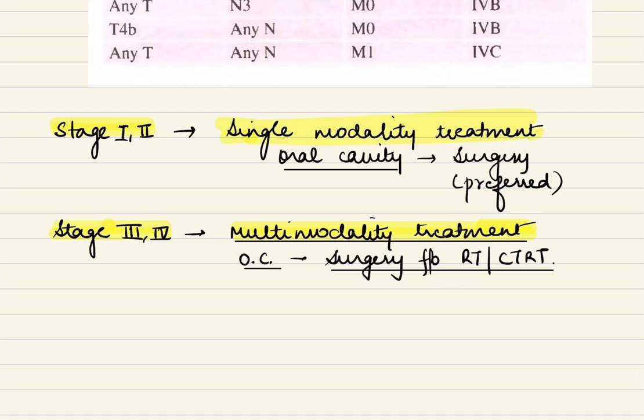The most important being that the treatment modalities are chosen according to the staging. So if it is an early stage tumor, that is stage 1 or stage 2, we choose single modality treatment in such cases, and in the oral cavity the preferred single modality is surgical treatment. If the tumor is advanced, that is stage 3 or 4, then multimodality treatment is the treatment of choice, and in the oral cavity surgery followed by radiation or chemoradiation is the treatment of choice.